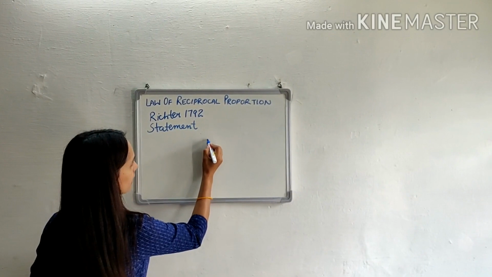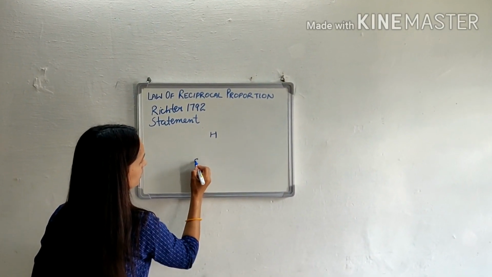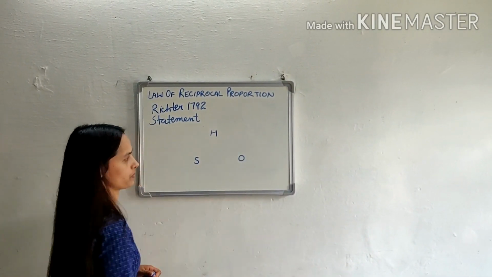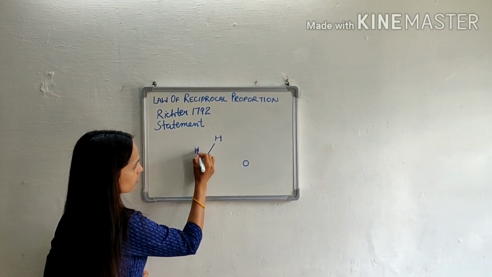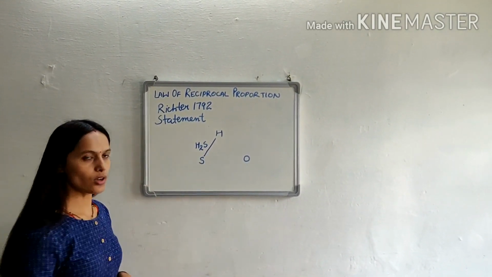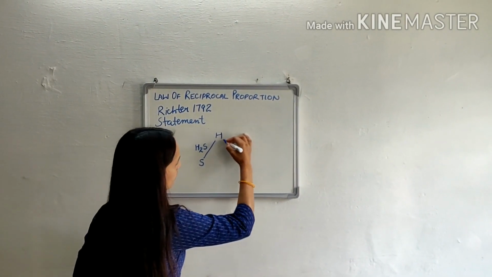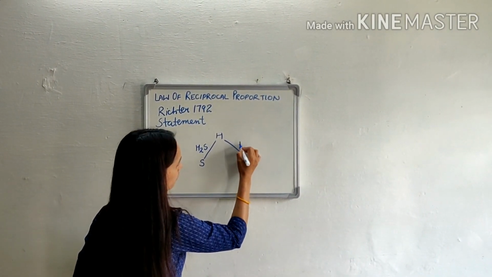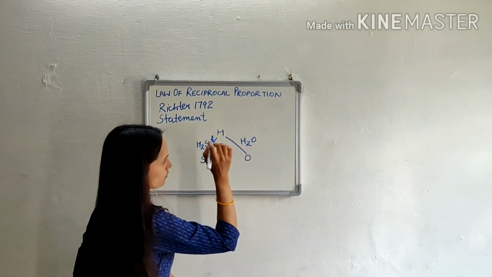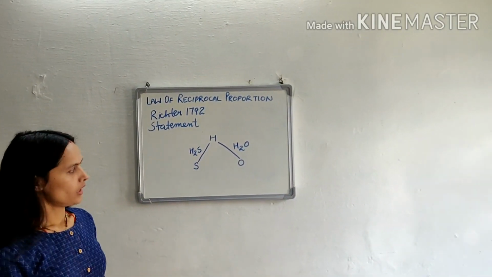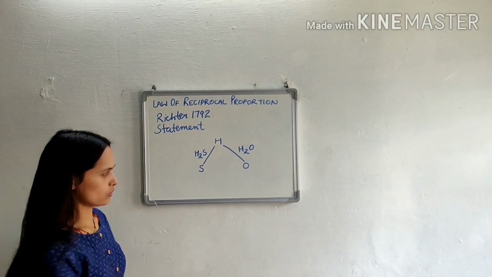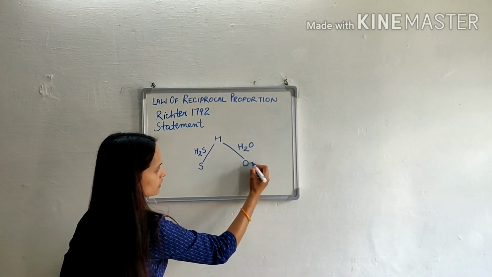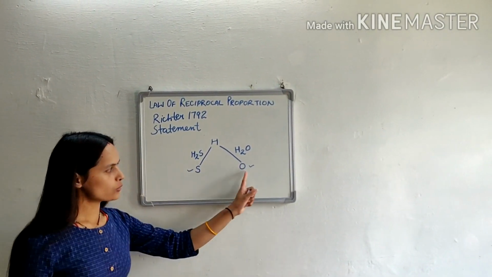Let us take three elements: hydrogen, sulfur and oxygen. Hydrogen combines with sulfur to form hydrogen sulfide, that is H2S, and hydrogen combines with oxygen to form H2O, that is water. Clear? So according to the statement, when two different elements, I have taken oxygen and sulfur,